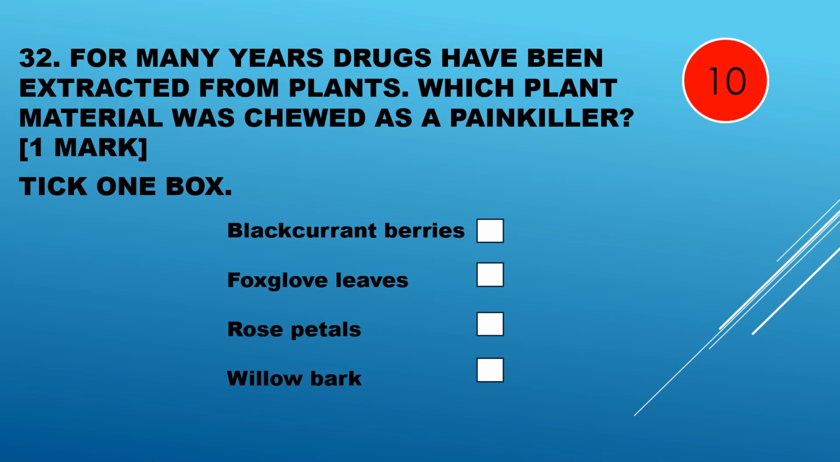Question 32. For many years, drugs have been extracted from plants. Which plant material was chewed as a painkiller? Blackcurrant berries, foxglove leaves, rose petals, or willow bark? Willow bark was used as a painkiller.